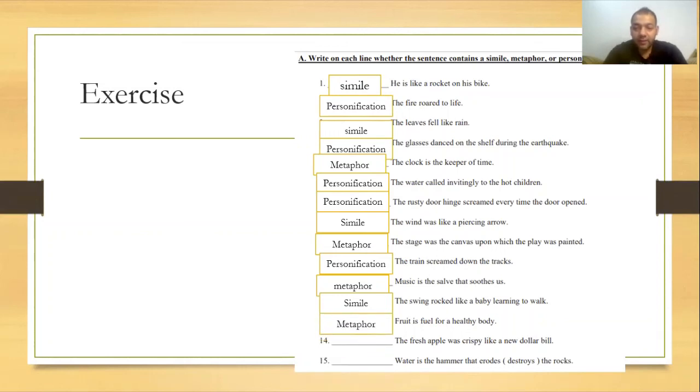Fruit is fuel for a healthy body. It's a metaphor. The fresh apple was crispy like a new dollar bill. So it's a simile. The last one, water is the hammer that erodes or destroys the rocks. Of course, this one is going to be a metaphor.